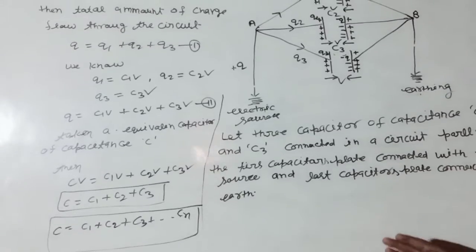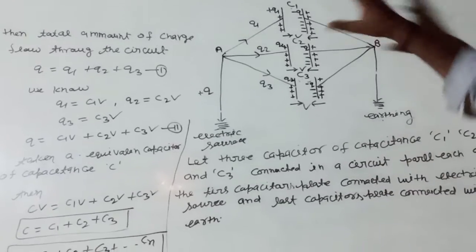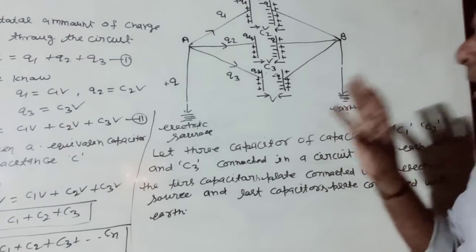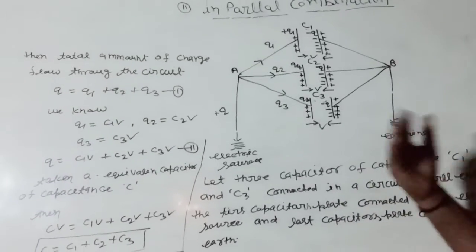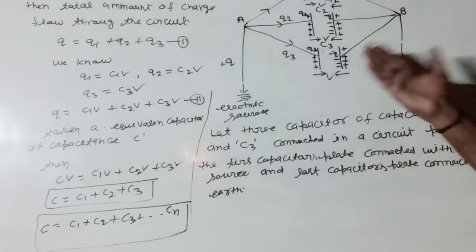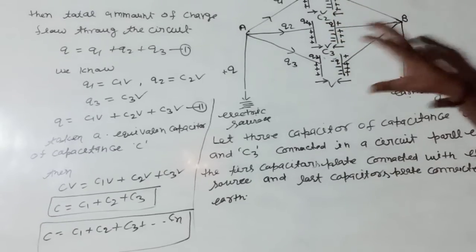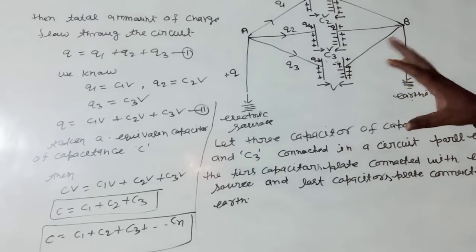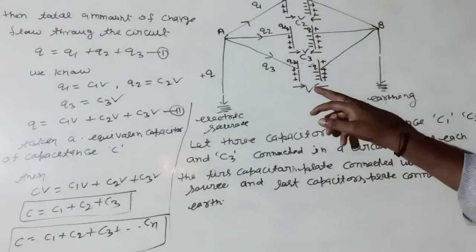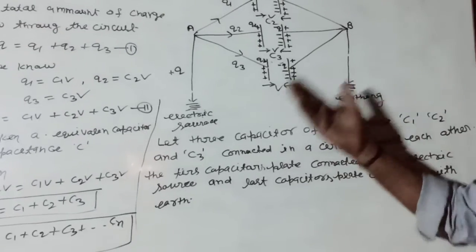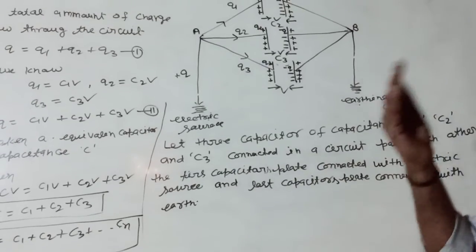What is the main difference between series combination and parallel combination? In series combination, all capacitors carry the same amount of charge and have different potentials, and in parallel combination, all capacitors carry different amounts of charge and have a common potential. This is the main difference between series and parallel combination. In parallel combination, all capacitors carry different amounts of charge and have the common potential, and opposite to that, in series combination, all capacitors carry the same amount of charge and have different potentials.